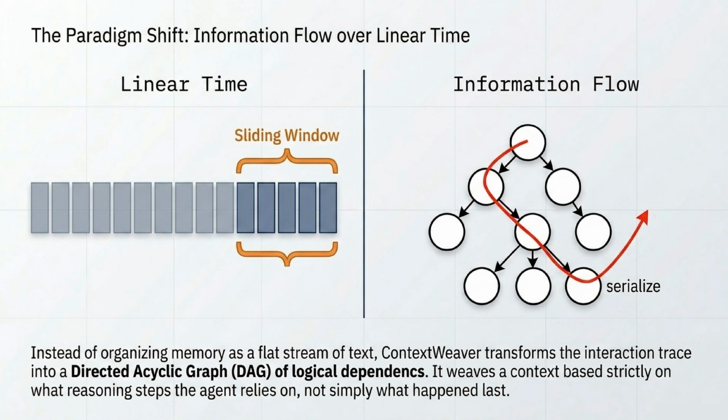This brings us to a major paradigm shift. Instead of organizing memory as a flat, linear stream of text over time where a sliding window simply chops off the past, ContextWeaver transforms the entire interaction trace into a map of information flow. It weaves a context based strictly on the reasoning steps the agent actually relies on to get the job done, rather than just looking at what happened last.